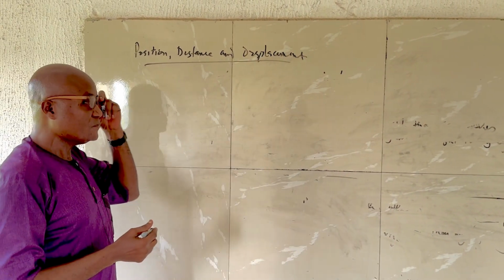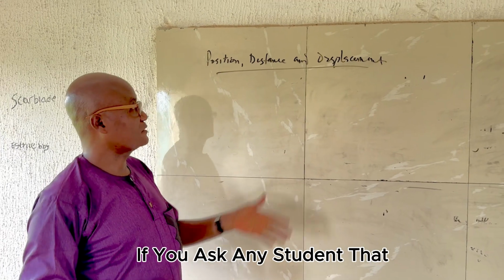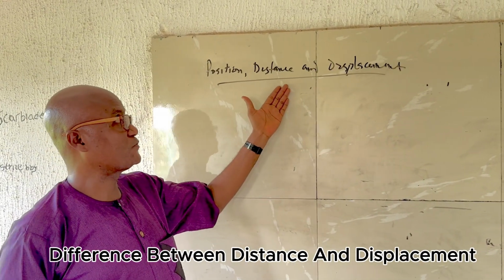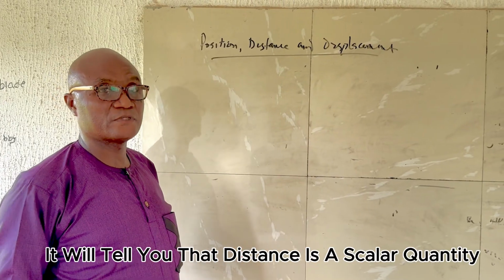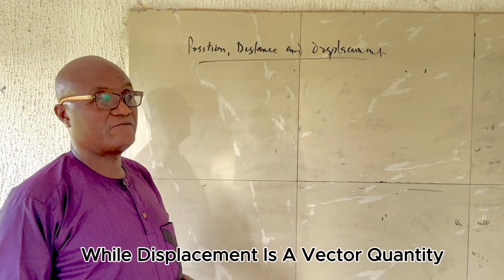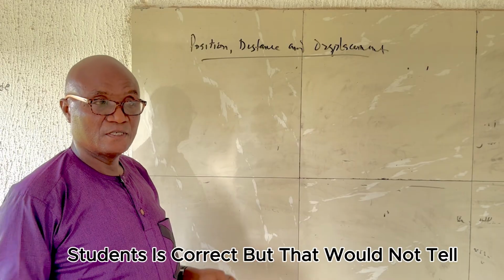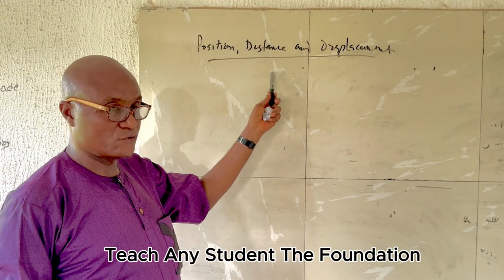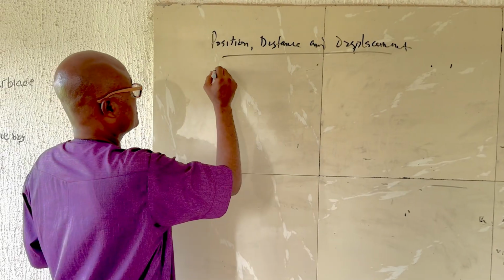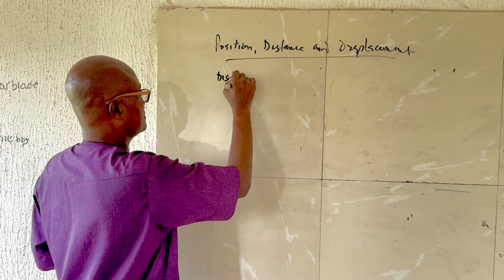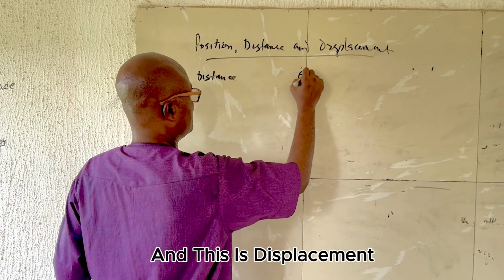Now, if you ask any student what is the difference between distance and displacement, it will tell you that distance is a scalar quantity while displacement is a vector quantity. Student is correct. But that will not teach any student the foundation or the basis of the two events. Let's say this is distance and this is displacement.